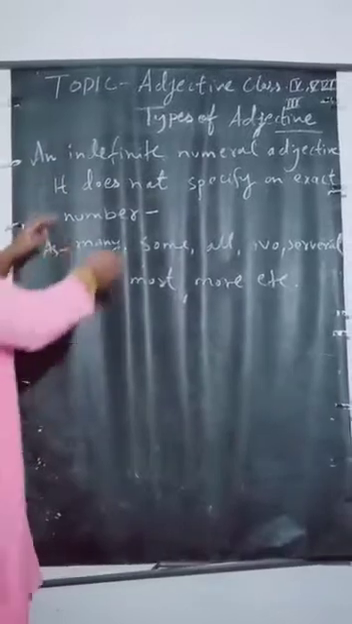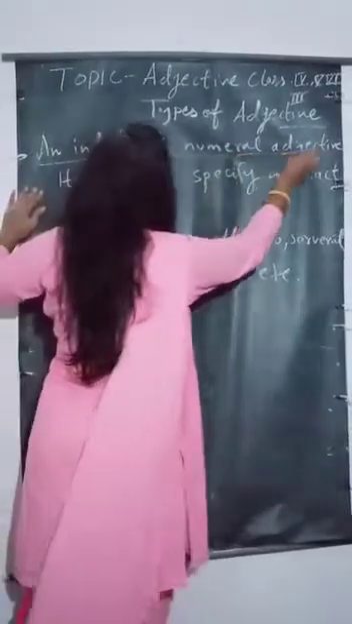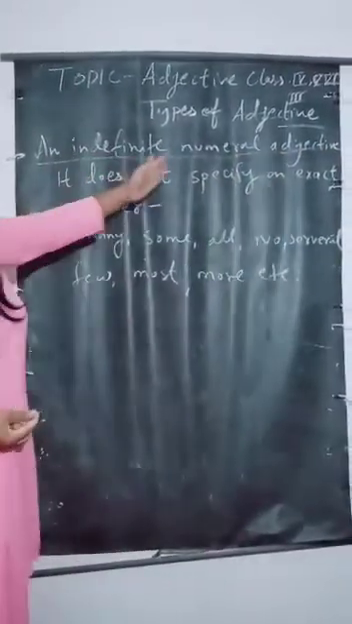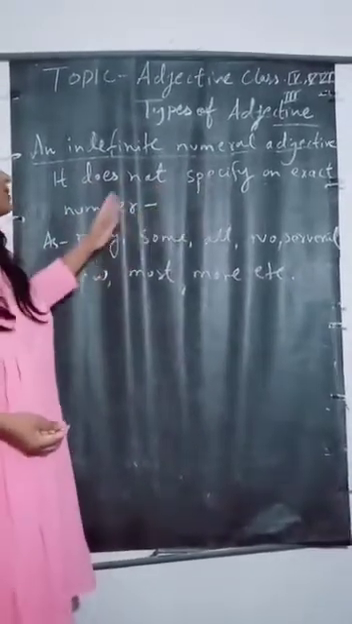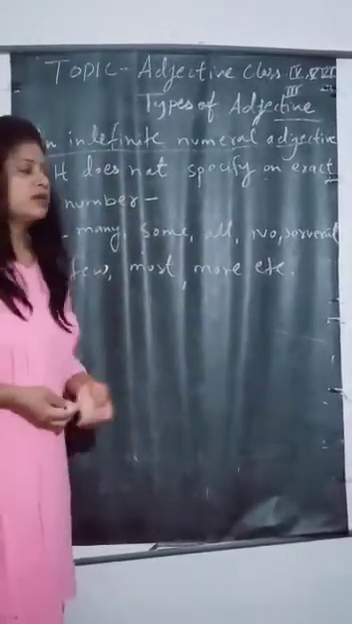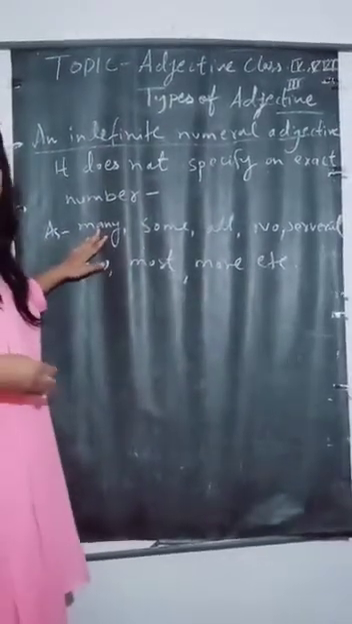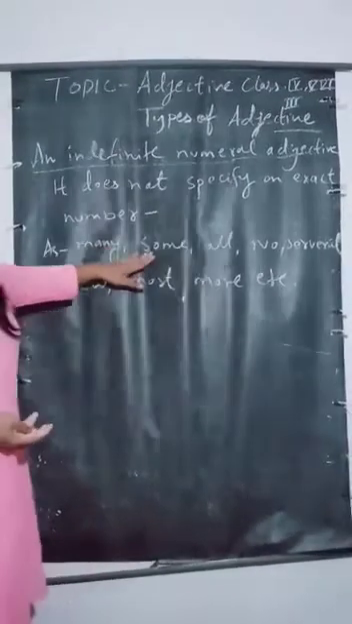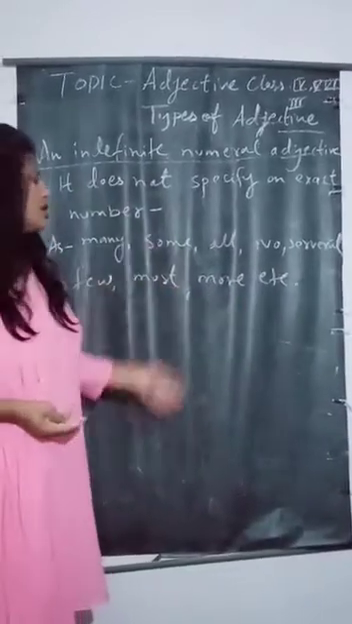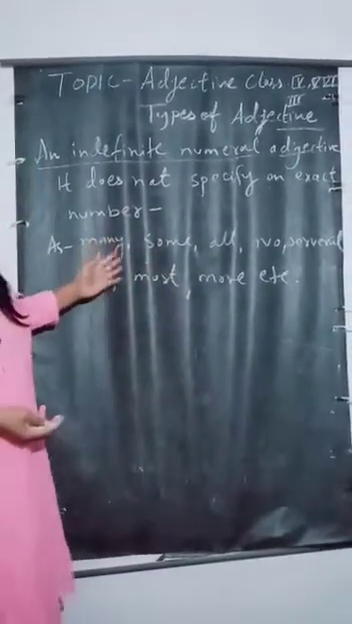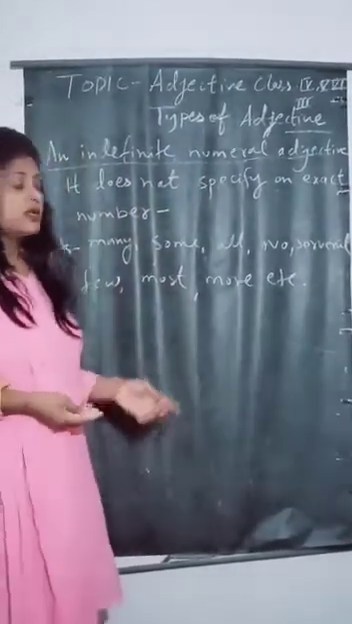Here is the indefinite numeral adjective. It does not specify an exact number. For example, many. Many is not an exact number. Many means more. Some, all, no, several, few, most, more, etc. These are examples of indefinite numeral adjectives, and they do not tell a specific number.